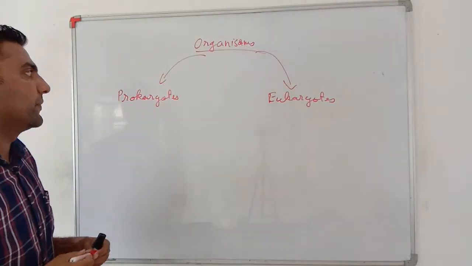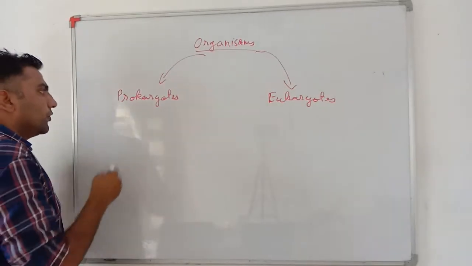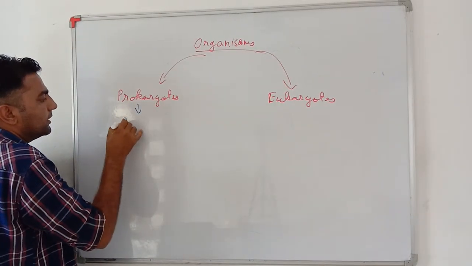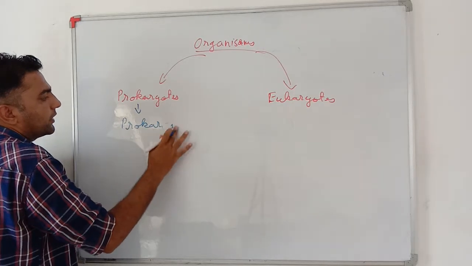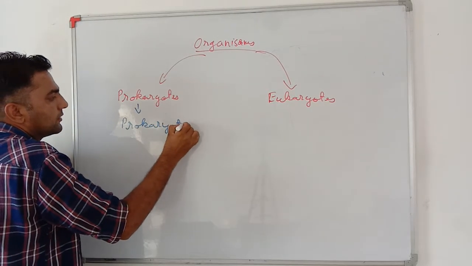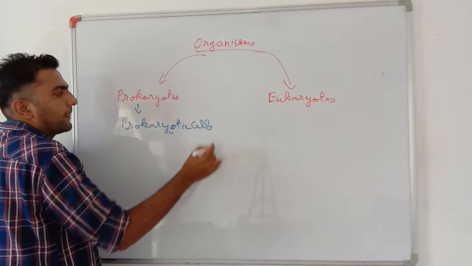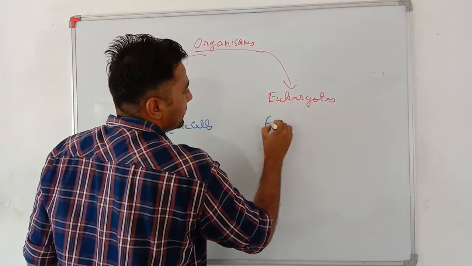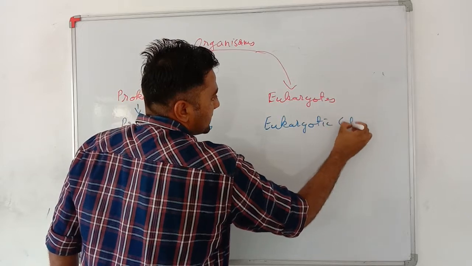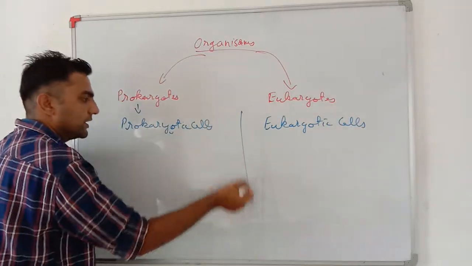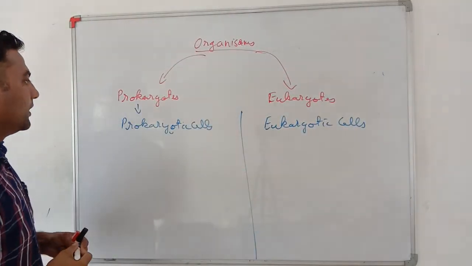What does this mean? Prokaryotes are those organisms having prokaryotic cells, and eukaryotes have eukaryotic cells. What does this originally mean?